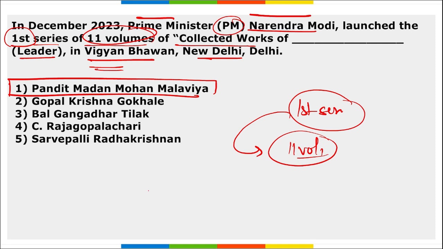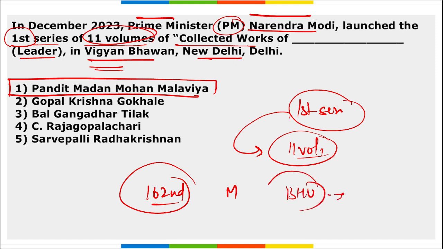Correct? This event was organized on the 162nd birth anniversary of Pandit Madan Mohan Malviya ji, who was also the founder of BHU. What is BHU? Banaras Hindu University. And these volumes will be launched in bilingual form, that is both in Hindi as well as English.